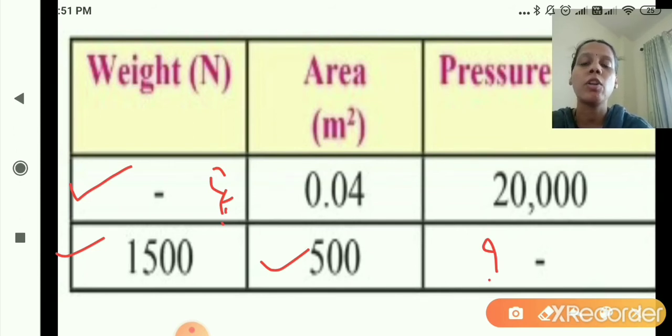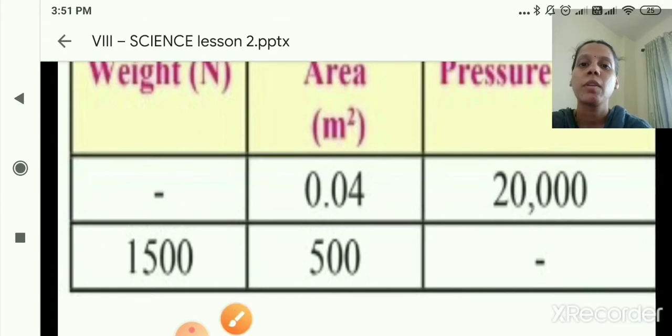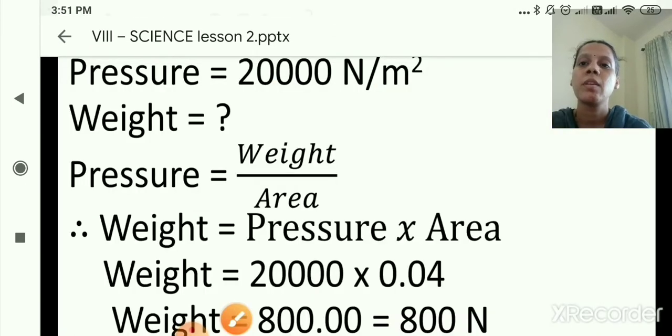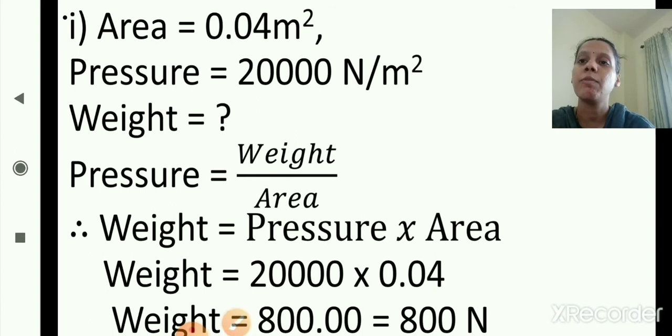Directly you will not put the values in the exam, you will solve, then once you will get the answer you will draw the table again and you will put the values. Okay, now we will start solving. The first sum from second table, area is given 0.04 meter square and the pressure is given 20,000 Newton per meter square. Okay, we will find out weight.